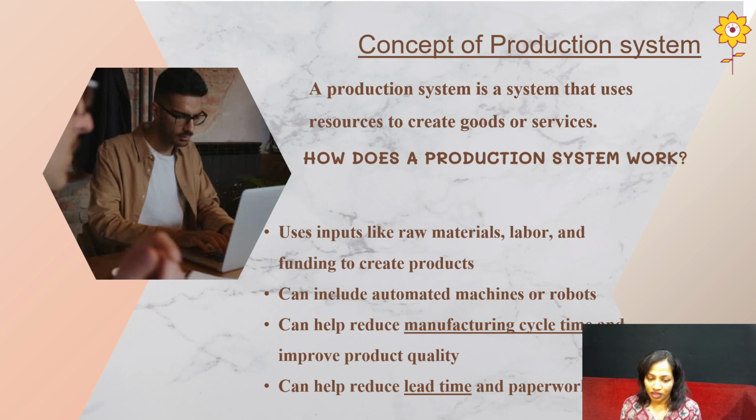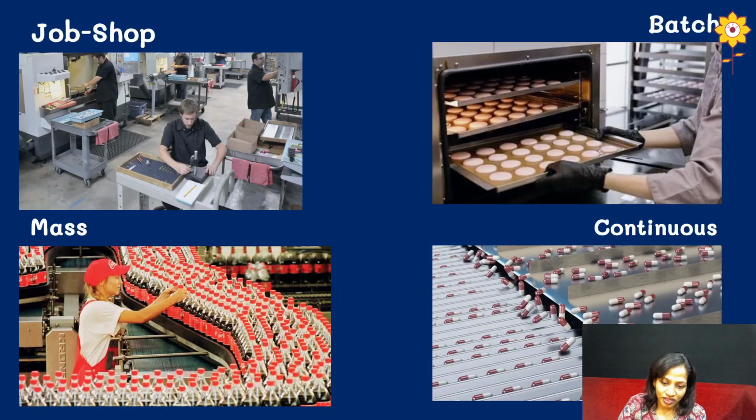Next, it can help reduce lead time and paperwork. Now, what is this lead time? Lead time means, after the product is produced, the journey from dispatching the product from the manufacturing facility or factory to retail outlets. That is known as lead time. So an effective production system can help to reduce lead time and also paperwork. Whatever production system we are talking about is an updated one, not manual. Okay, let's move on to the next slide.